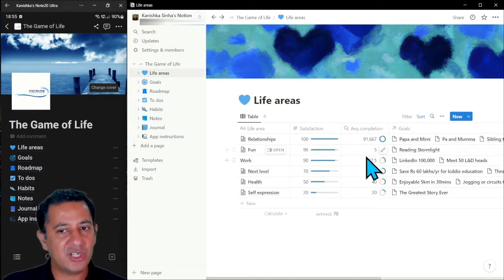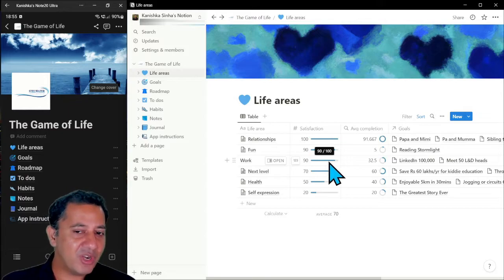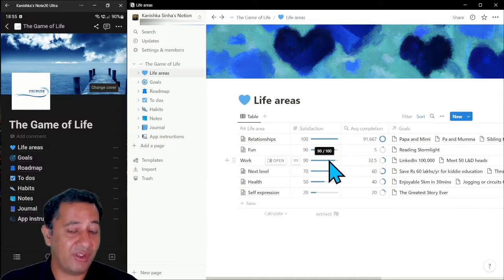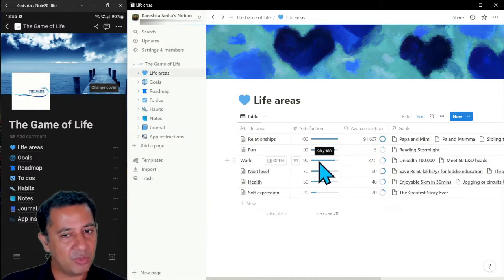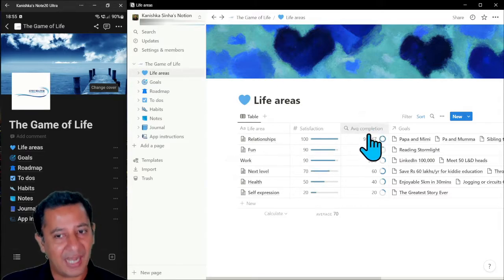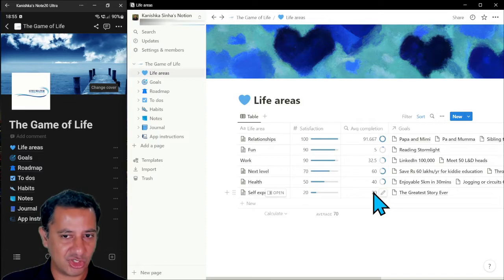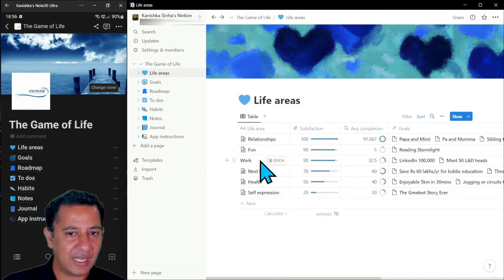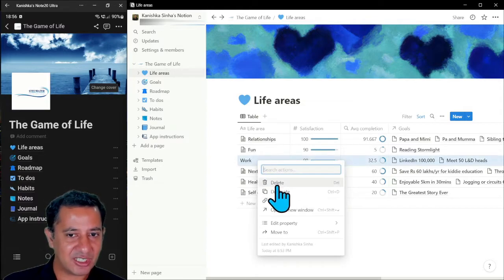However, even though the completion level is not that high, I'm pretty happy with how things are going. We haven't even started the year, so I'm not really worried about this being 100% or not. This is satisfaction, how happy I am with the progress, and this is the level of progress that is actually there, right?